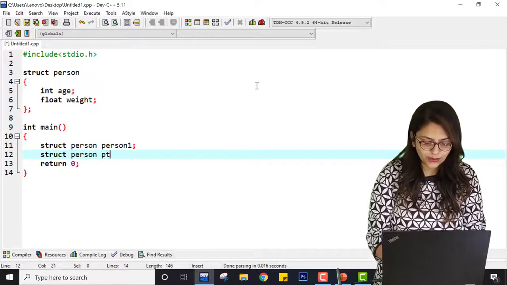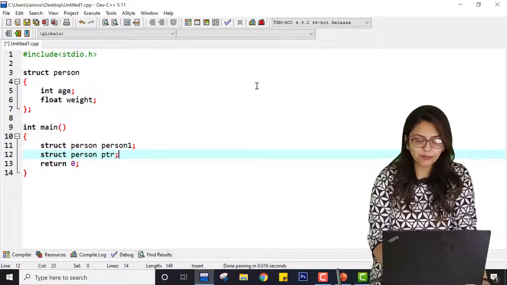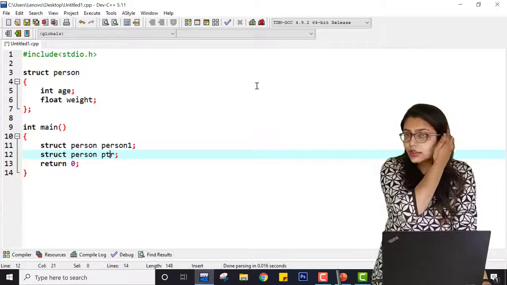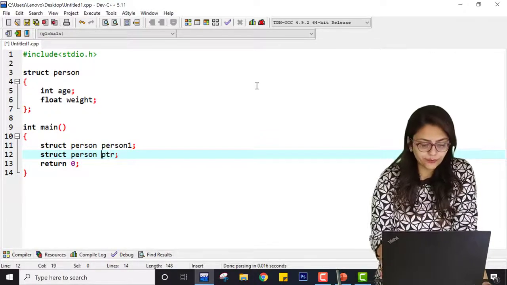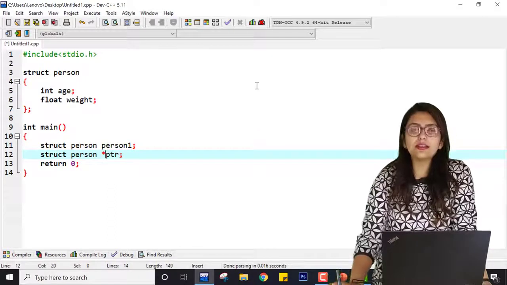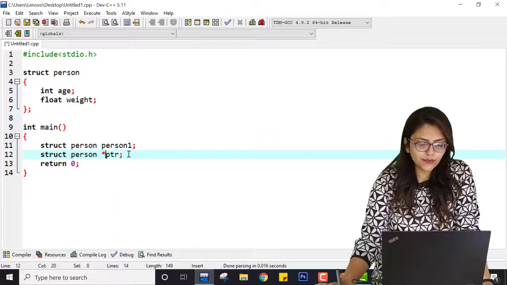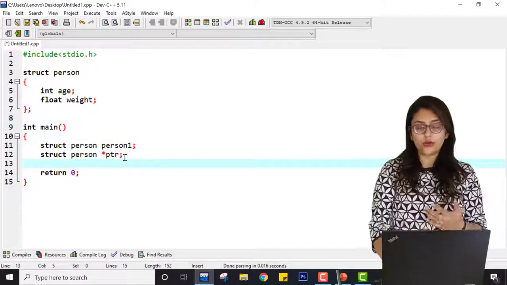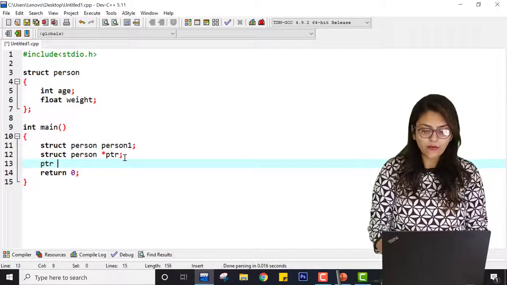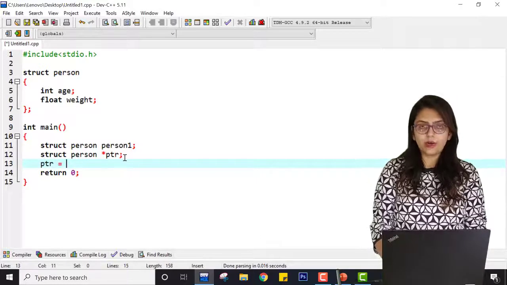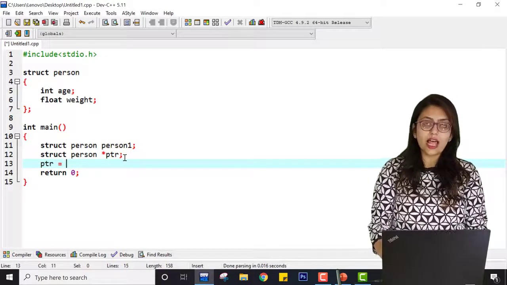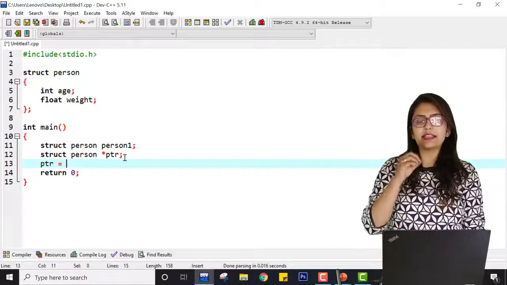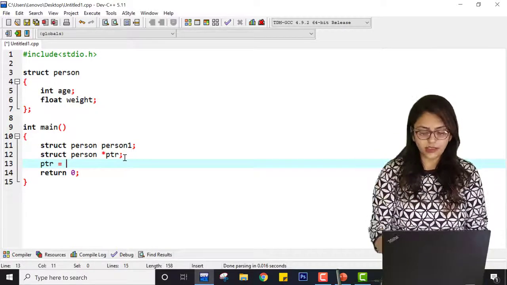So here, as it is a pointer, I am writing PTR. But how will my computer know that this is a pointer, not an ordinary variable? By putting the star. Because of this star, my computer system will know that this is a pointer, not an ordinary variable. Now if I want to assign person 1's address to the pointer, at that moment it will be called referencing: this pointer PTR is referencing person 1.